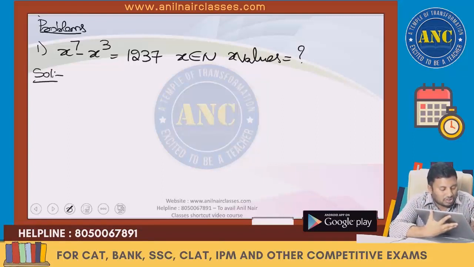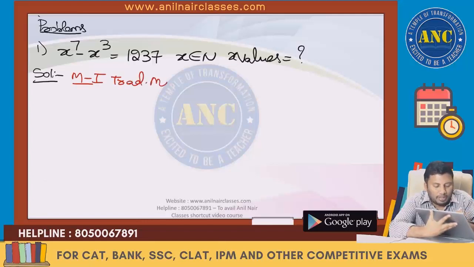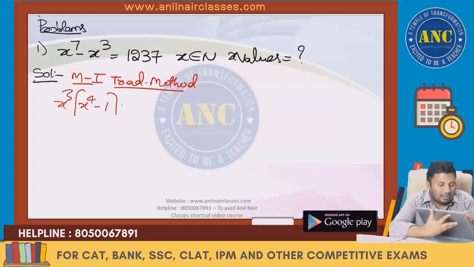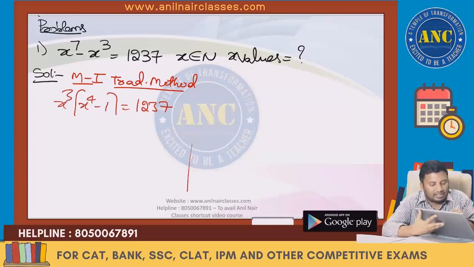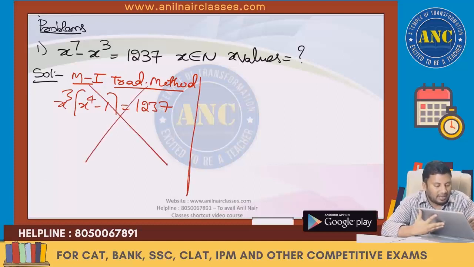Generally, what most of the students do is, they will take x cube common and do all that stupid traditional method. They will not even read the question. They will first take x cube common and try to factorize these equations. You don't need to factorize these equations. This is a very long method.